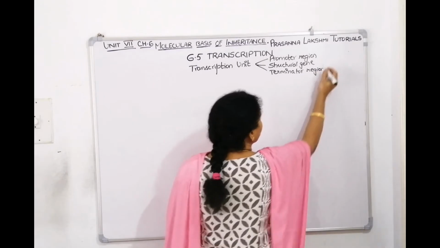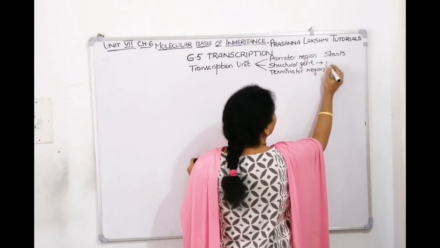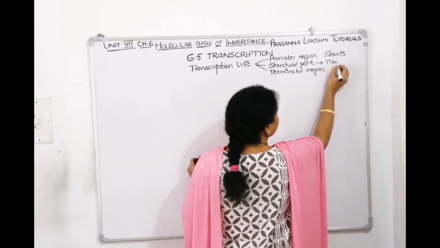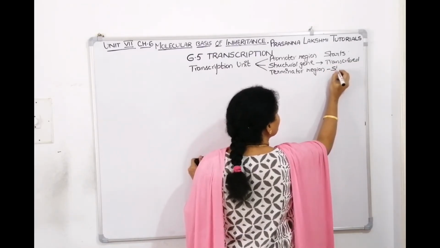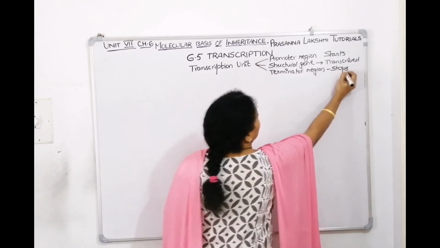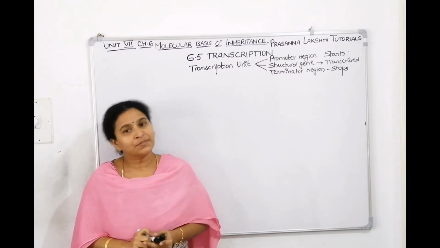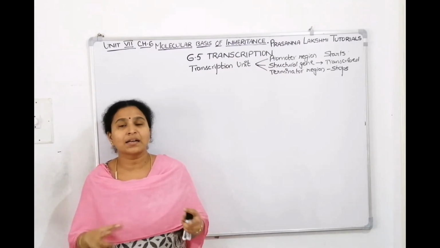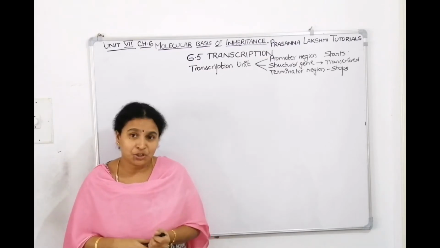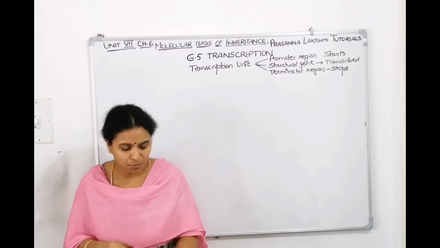Promoter region is the place where the process starts. Structural gene is the one which gets transcribed. Terminator is the place where the process stops. The starting point is with the promoter, the ending point is with the terminator, and between them the one which codes for an RNA or a protein is called the structural gene. Now we will see what a transcription unit is in terms of a diagram also.